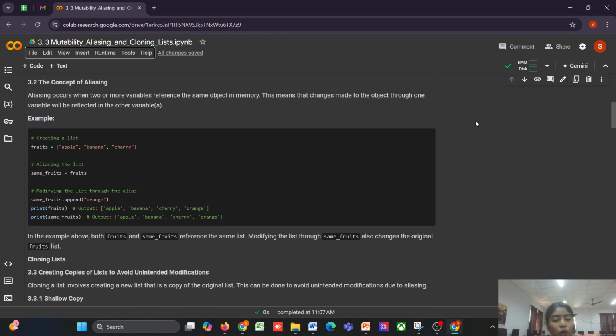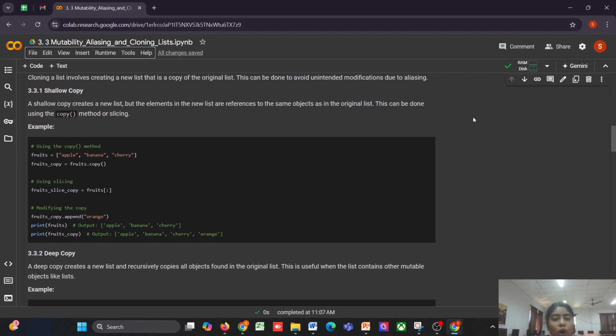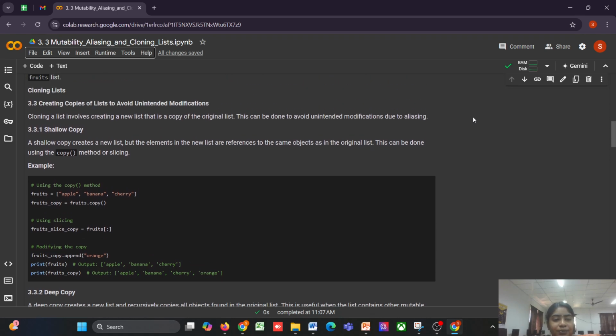Next is cloning a list to avoid unintended modifications. To avoid unintended modifications caused by alias, you can clone a list. Cloning creates a new list that is a copy of the original, preventing changes from affecting both lists. There are two types of copy. First one is shallow copy, second one is deep copy.